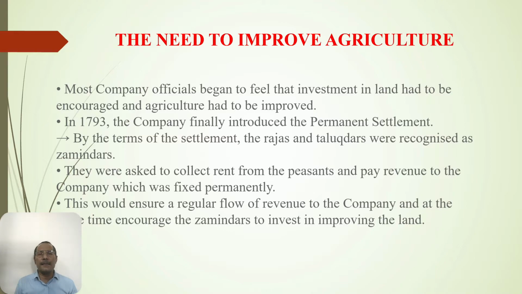in improving the land. Now, the mindset of the Britishers was that if we are fixing the revenue that they are going to collect from the Jamidar, what will happen? The extra amount that the Jamidar can create, they will hold with them. And the company will also have a continuous flow of revenue. If a particular Jamidari was fixed at 1 lakh rupees, it means every year they can estimate that 1 lakh rupees continuously. And because of that, the company officials were very happy after getting this permanent settlement.